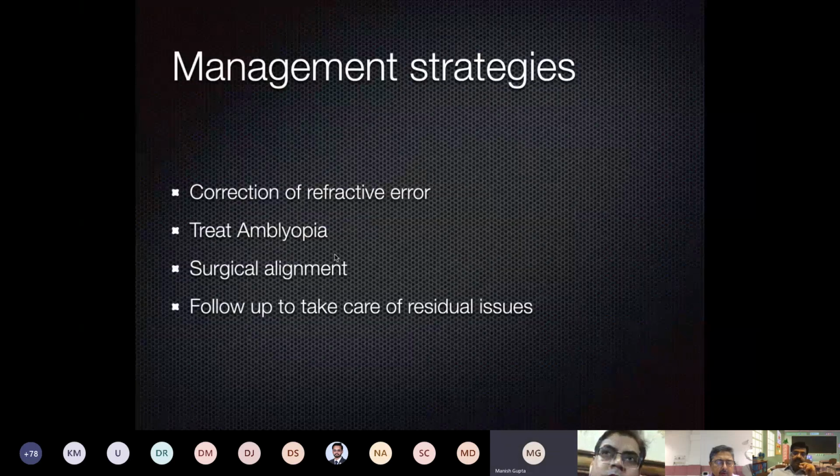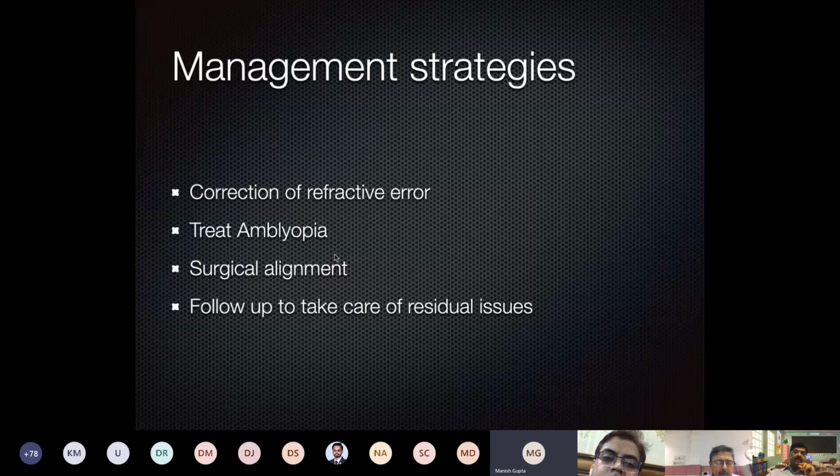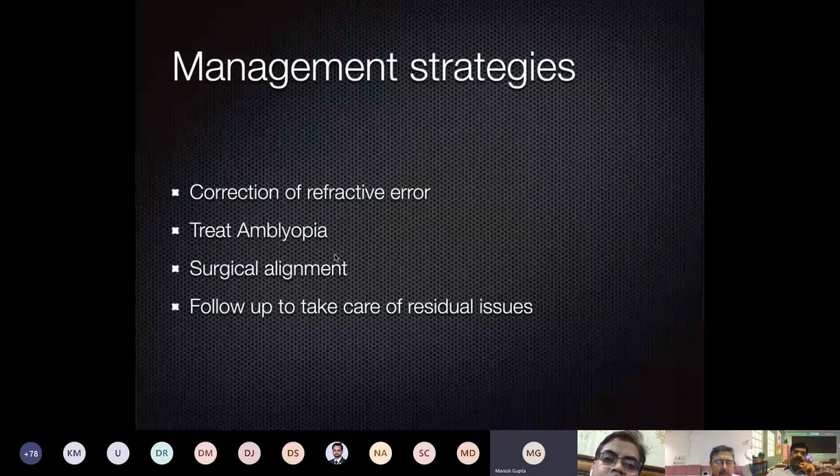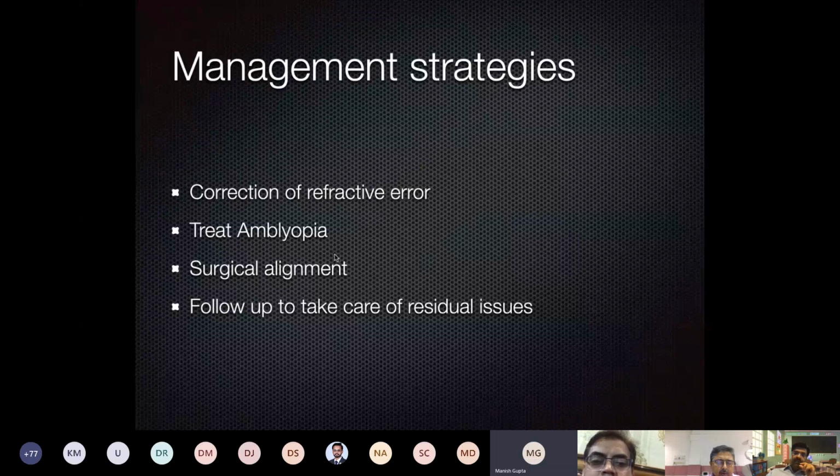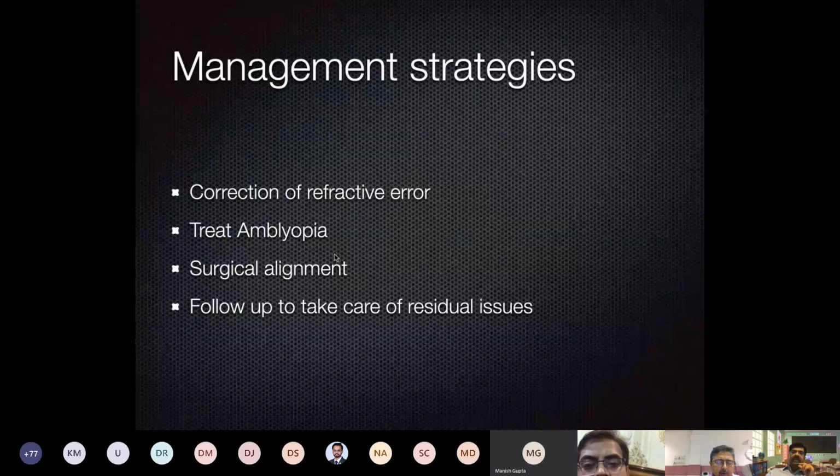Third is surgery. There are various surgical options that we'll discuss, either bimedial recession or medial rectus recession and lateral rectus resection of the same eye. Both can be done. And if it is associated with inferior oblique overaction, then we do inferior oblique recession as well. Inferior oblique recession, if done, has to be done in both eyes for good results. And follow-up care for amblyopia therapy is very important.